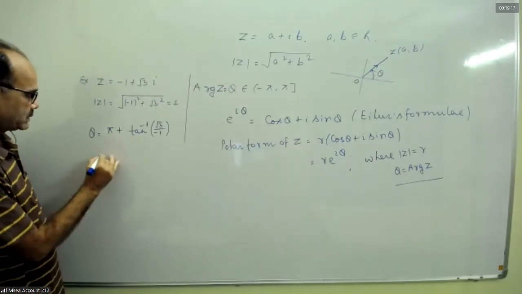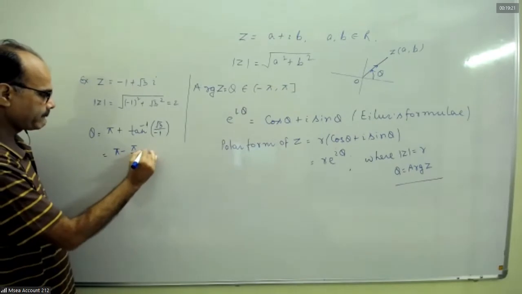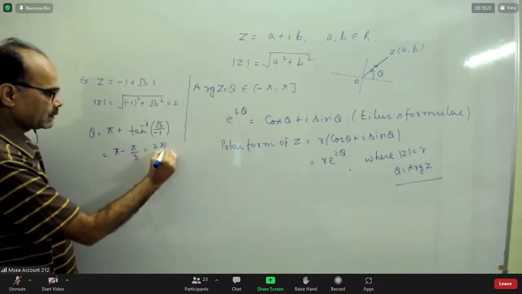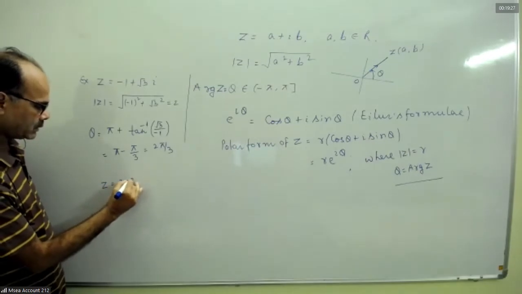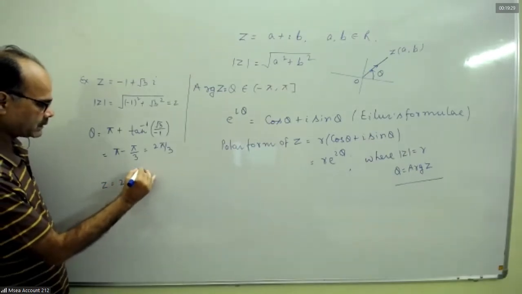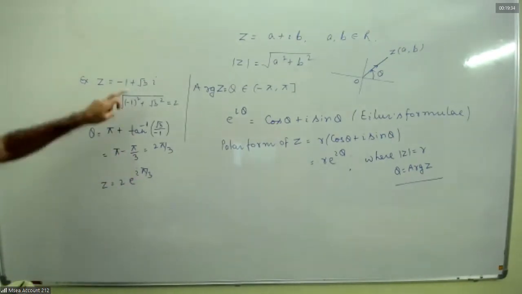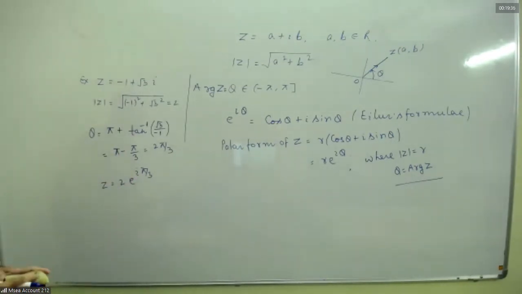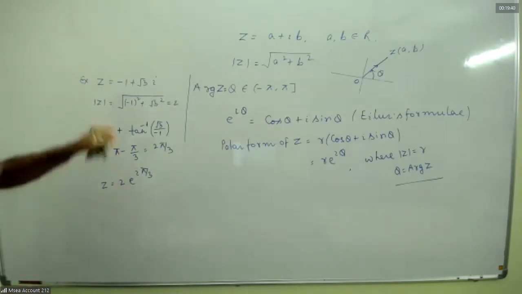Tan inverse minus root 3, so theta will be pi minus pi by 3. That is 2 pi by 3. So z can be written as 2 into e to the power i pi by 3. Okay. Now if you simplify it, you will get the same complex number. You can verify. So this is the polar form.